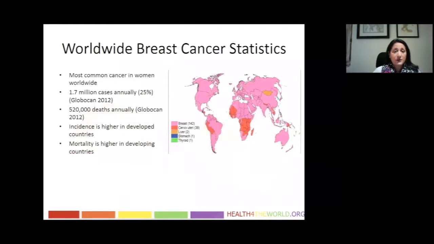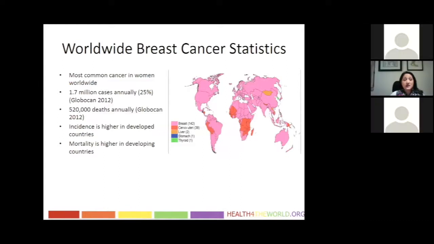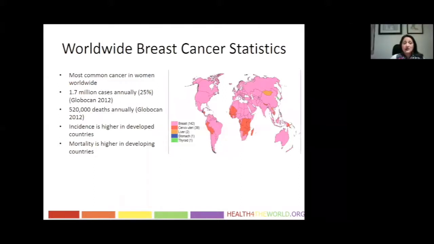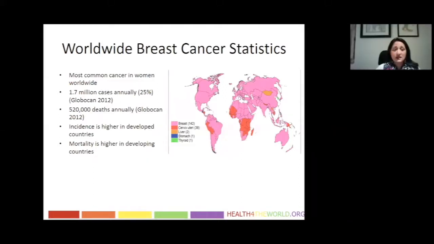As far as breast cancer specific statistics go, it is the most common cancer in women worldwide, which is why you see on this map that nearly the entire world is pink, which represents breast cancer. There are 1.7 million cases reported annually, with 25% of those being just breast cancer. 500,000 deaths are also reported annually. And while the incidence of breast cancer is still higher in developed countries, mortality is higher in developing countries.